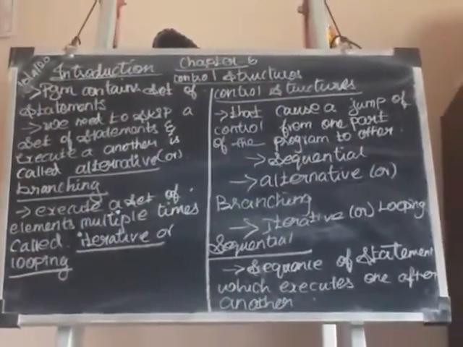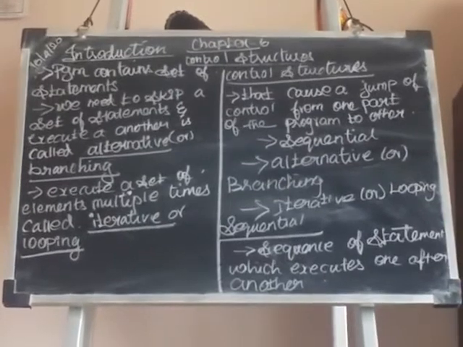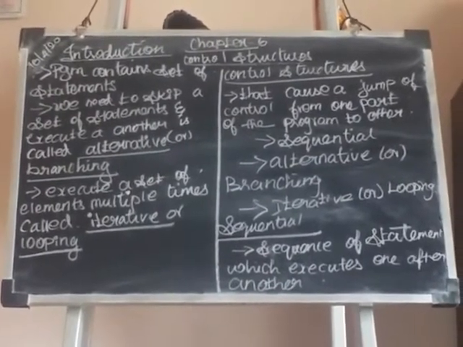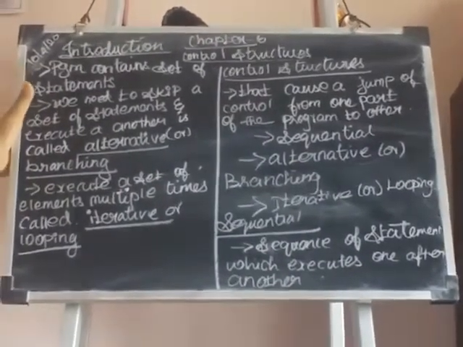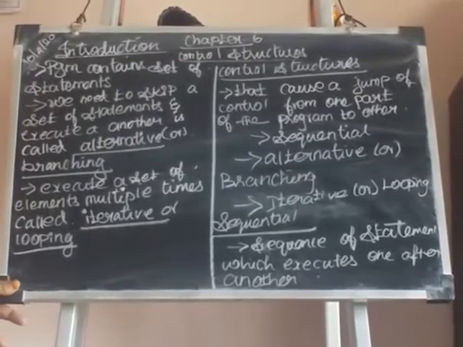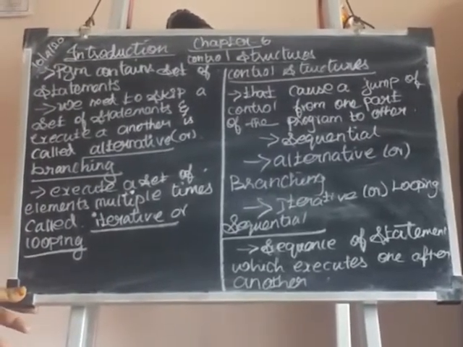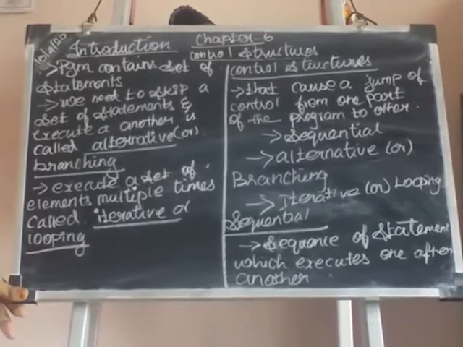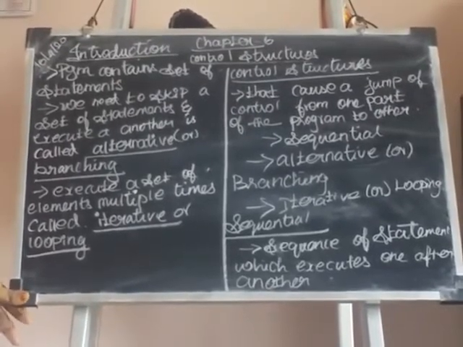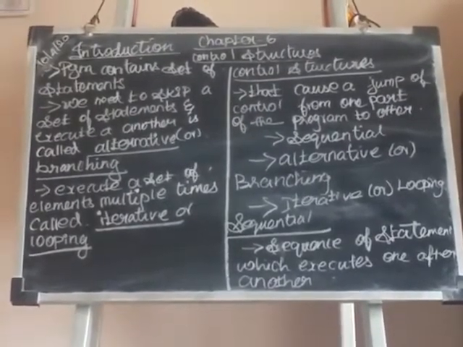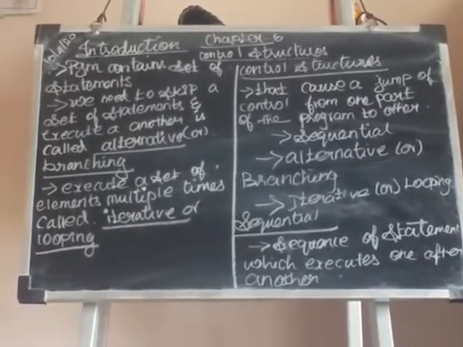We are in chapter 6, named control structures. Introduction to control structures. We are well acquainted with control structures, I think. In 11th standard, we already discussed the types of control structures. The same thing is discussed here with some changes. So now we are going to discuss the introduction of control structures.